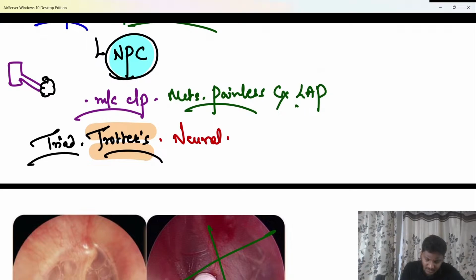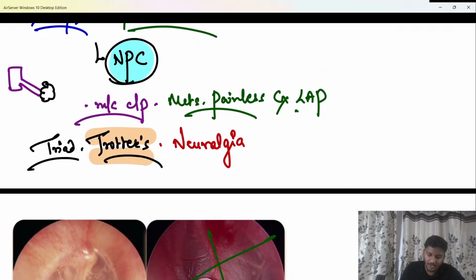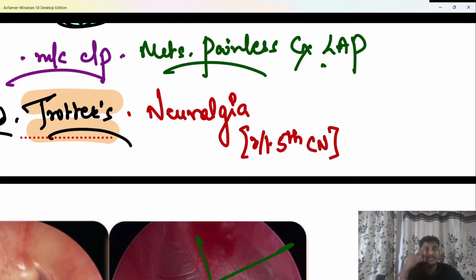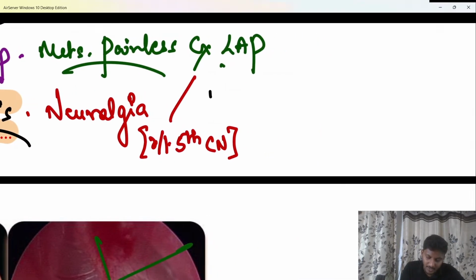So neuralgia means a severe pain due to nerve involvement or nerve irritation, beta, and this neuralgia which is there is due to fifth cranial nerve or the trigeminal nerve involvement, beta. So due to fifth cranial nerve or trigeminal nerve involvement, the patient has a severe neuralgia in this region. Okay. Second, P stands for palatal palsy, beta. We know palate is usually supplied by the 10th cranial nerve.